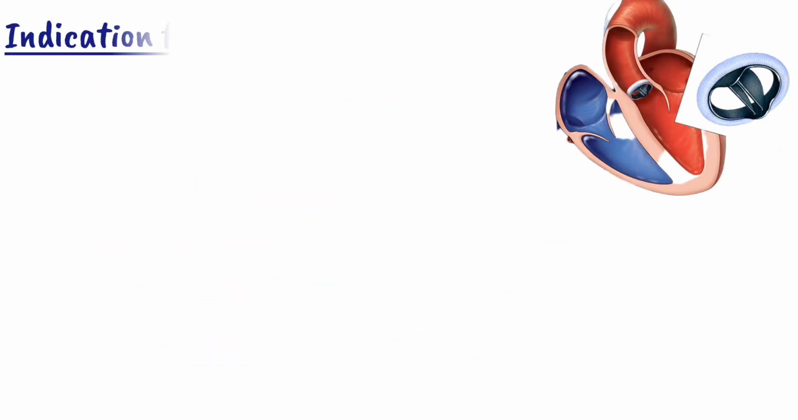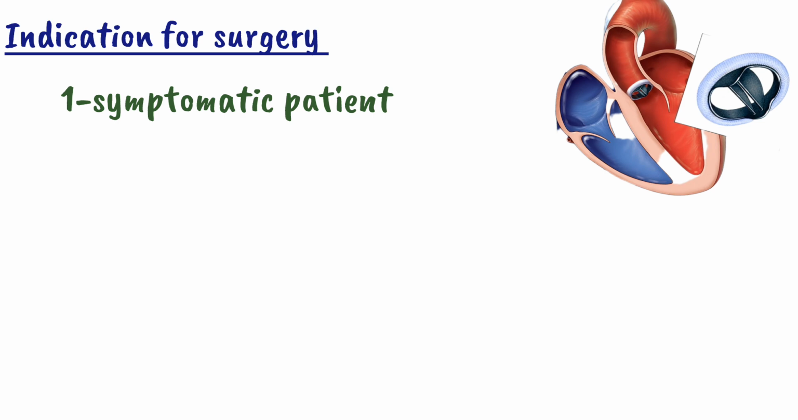So what are the indications for surgery or valve replacement in aortic regurgitation? The first one is a symptomatic patient, meaning if a patient presents with symptoms of heart failure, perform surgery.